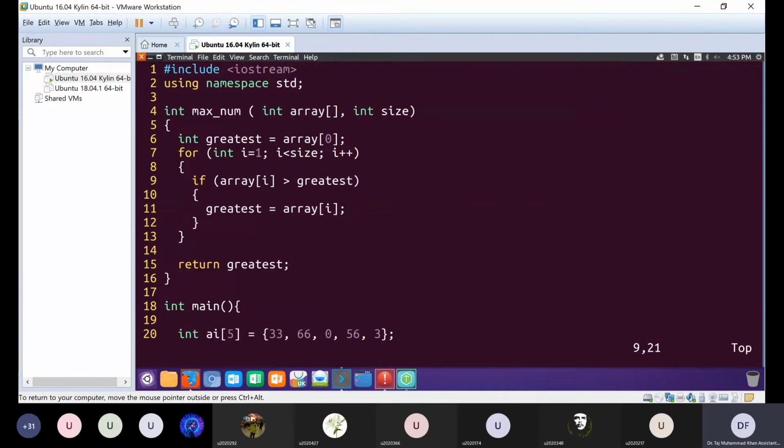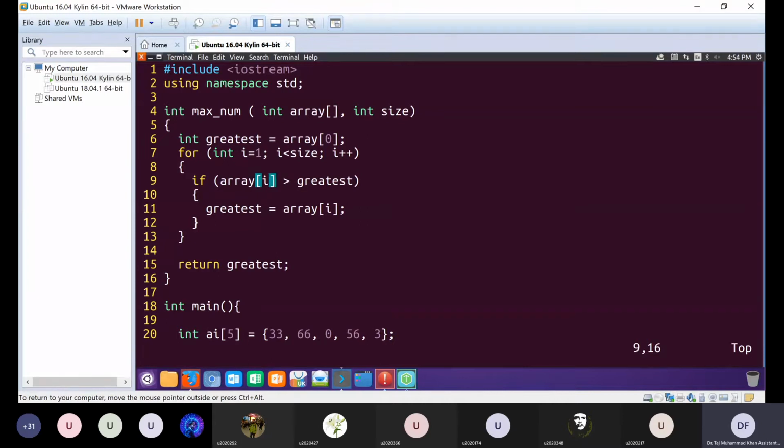If the value of this array element is smaller than greatest, then the value in greatest is still the larger one, so we do nothing.